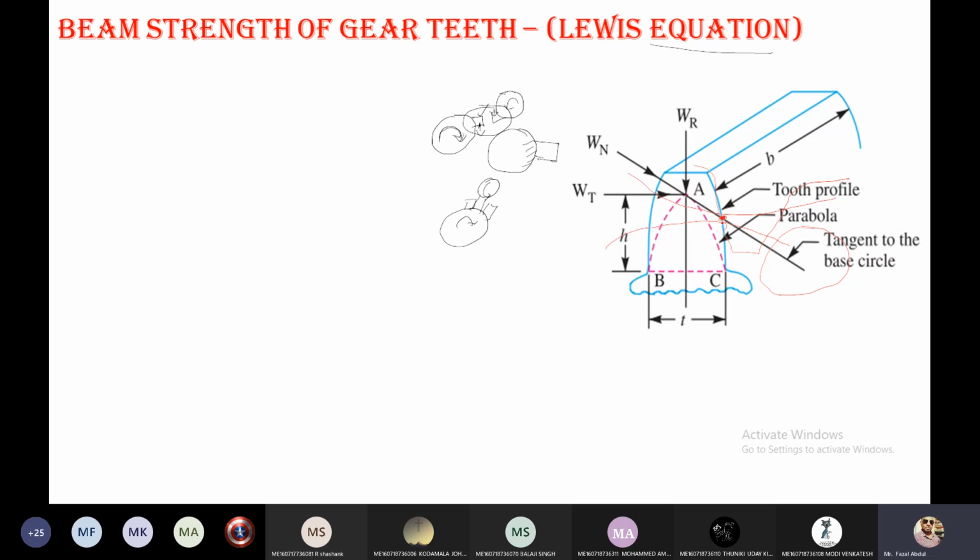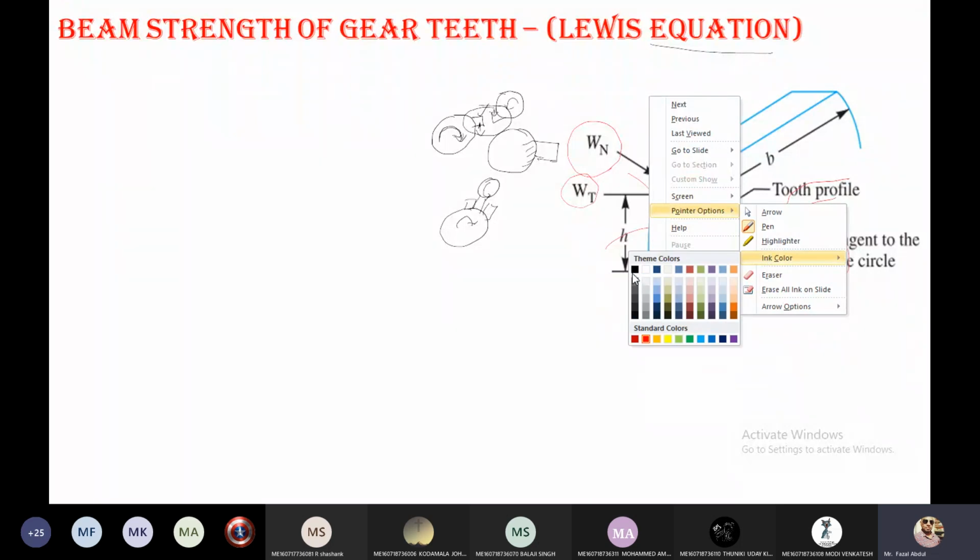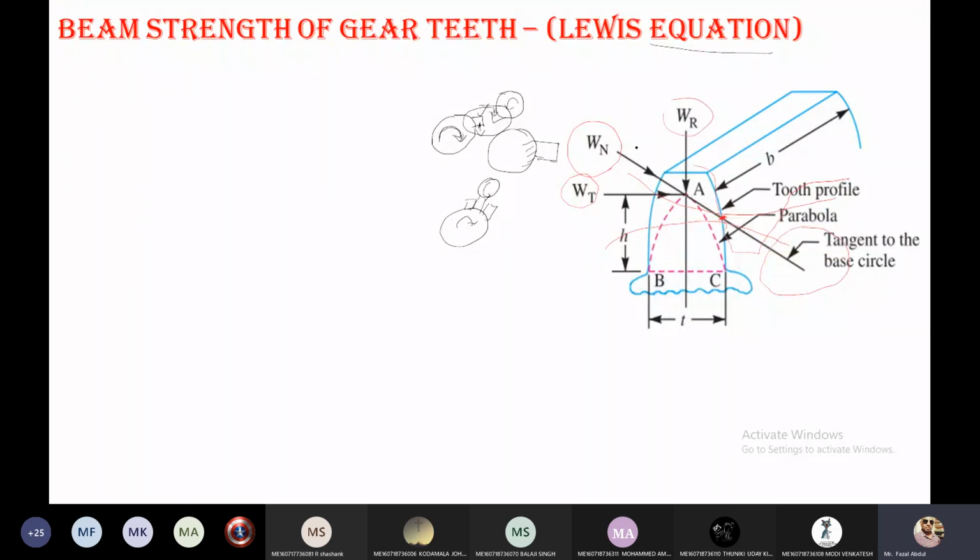So this is the normal load acting on the teeth, as shown in this diagram. Now this normal load is resolved into two components: one is the tangential load, and one is the radial load. Now see here, the tangential load is acting perpendicular to the axis of the teeth, and the radial load is acting along the axis of the teeth.